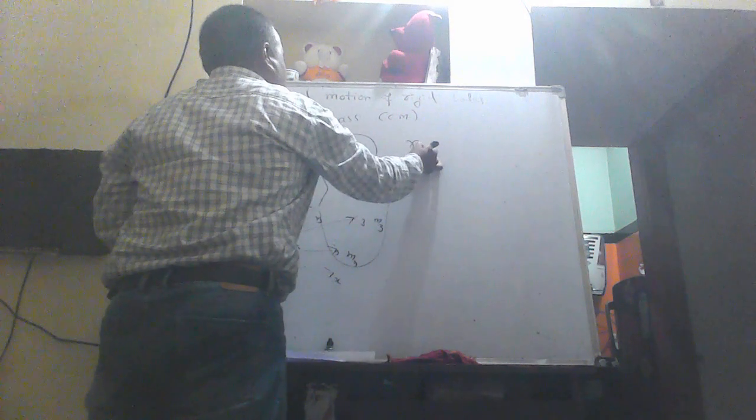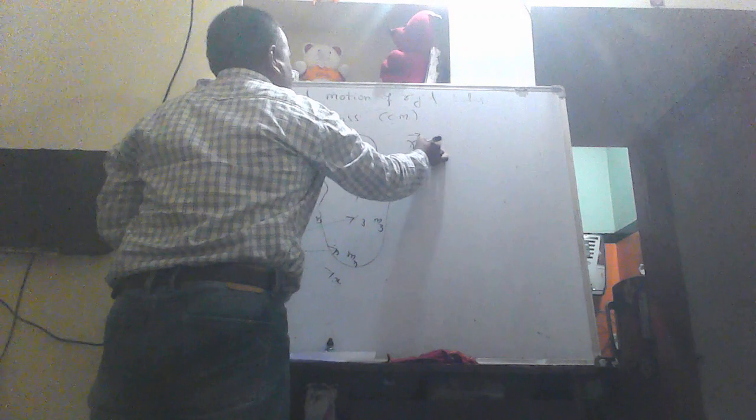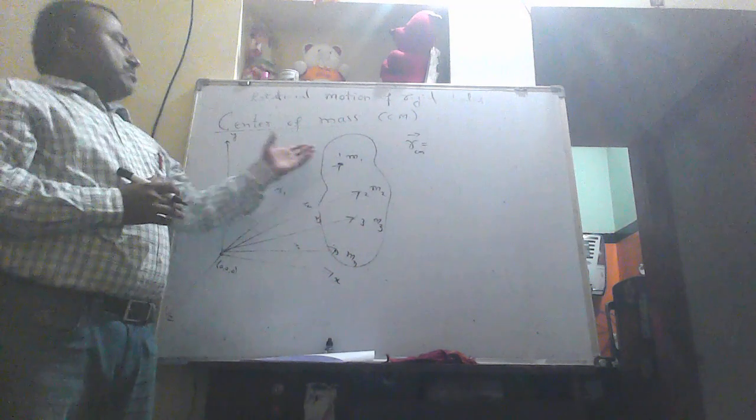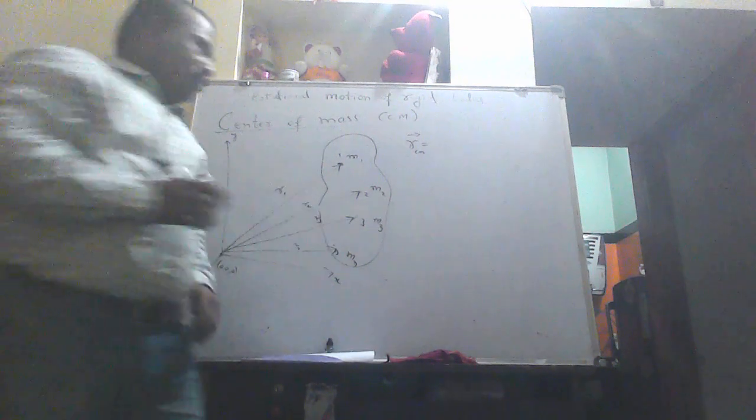The center of mass vector is given by the vector sum of the moments of mass divided by the total mass of the system. Like this: m1 r1 plus m2 r2 plus m3 r3 and so on plus mn rn, all divided by the total mass of the system.